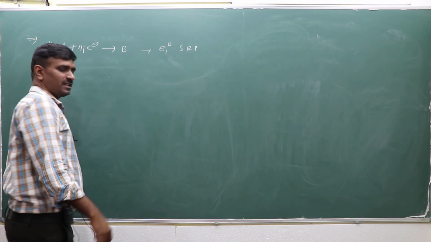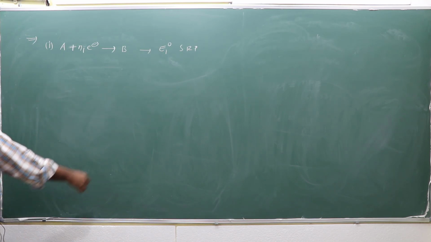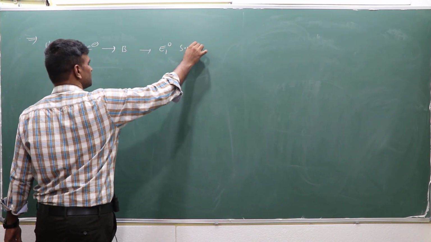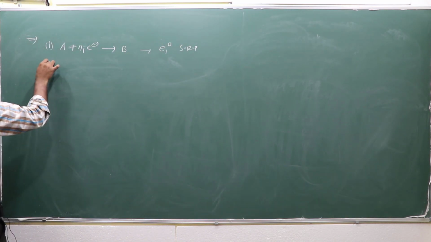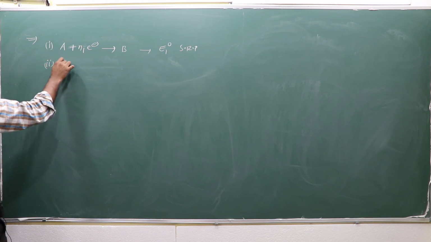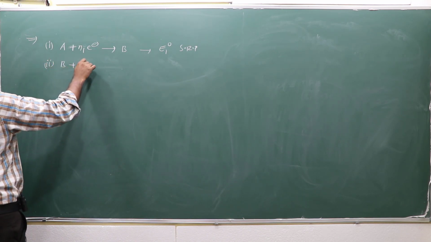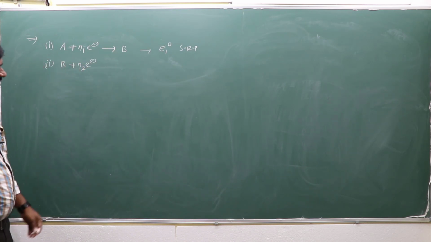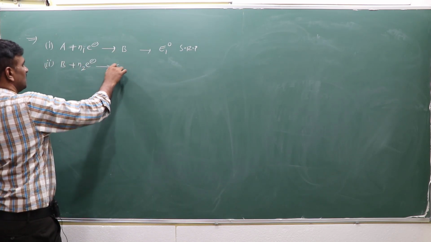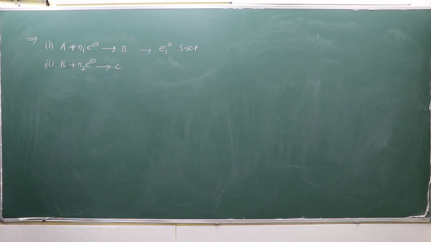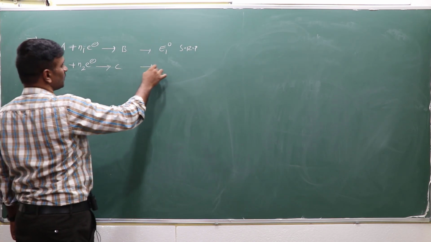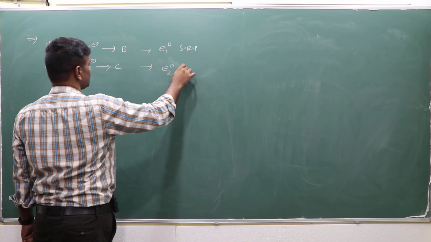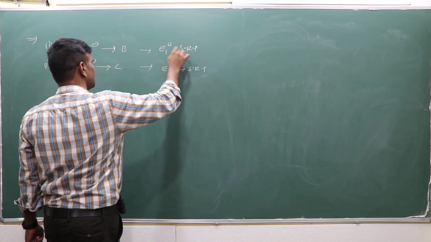And a second reaction is given: B, this product B will be taken, N2 number of electrons absorbed, and C is the product. During this reaction, E2 naught is the standard reduction potential.